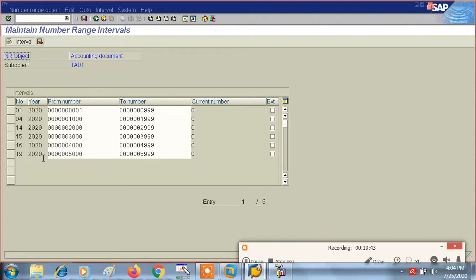Like, it's not enough that you know the configuration steps and the practical things which go on in the SAP system.